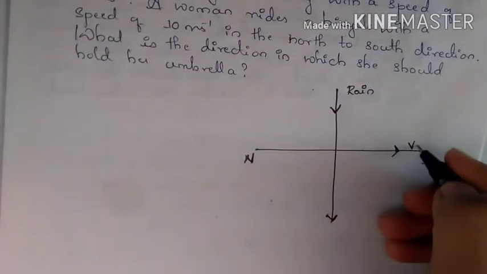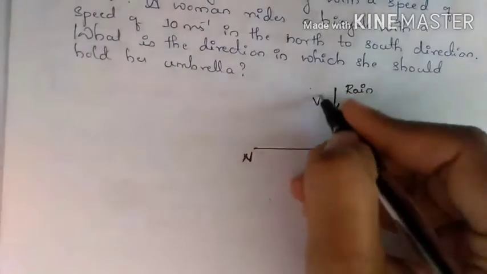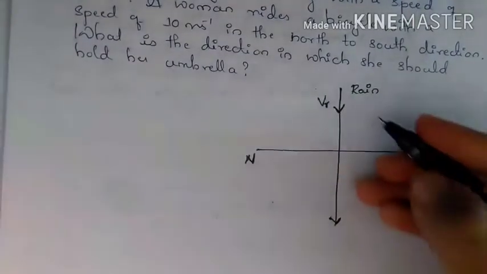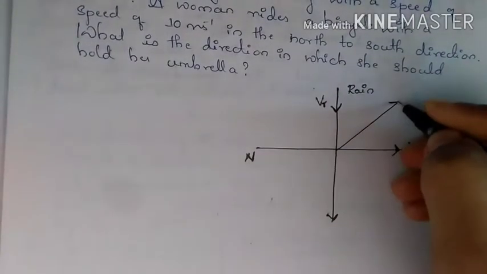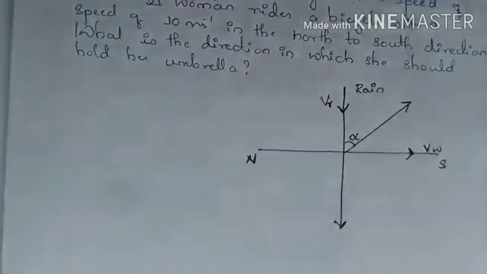So let this be VW, that is velocity of the woman, and this be VR, that is velocity of the rain. So now you have two vectors, then you can easily draw the resultant vector. So this be the resultant vector with an angle alpha.